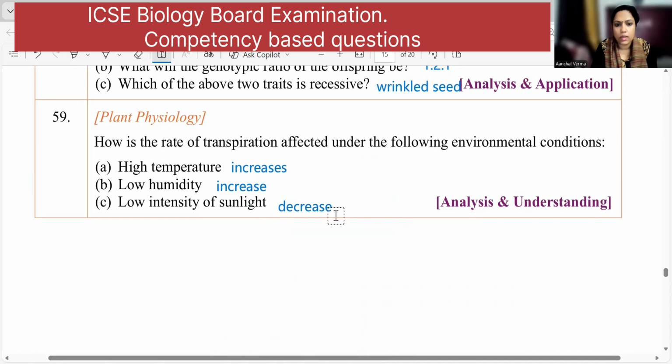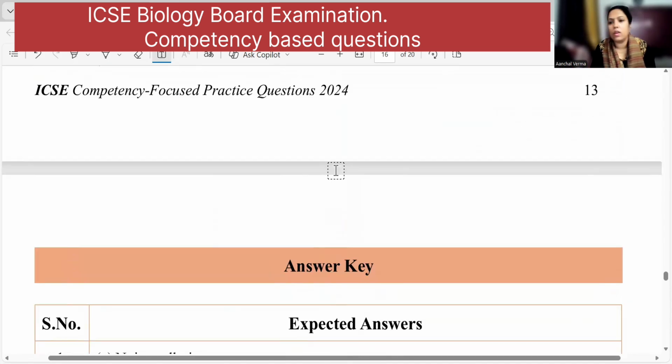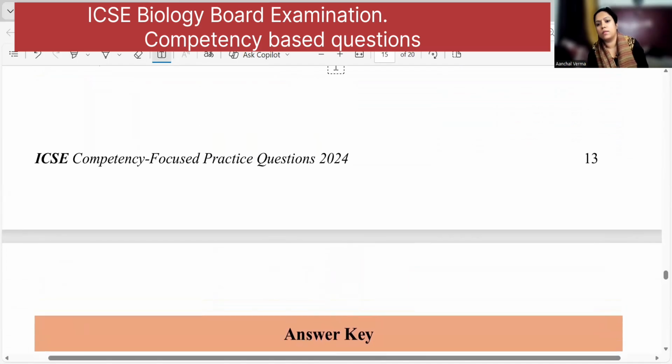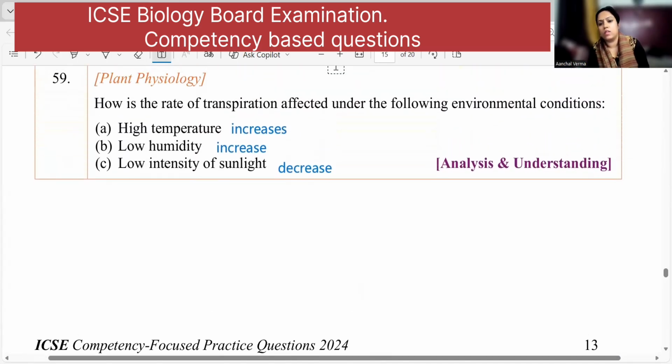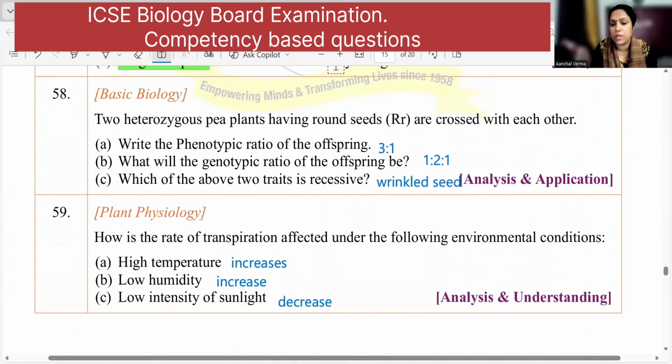Okay. Then next one, increases. So this is all about the competency-based questions that were given on the website of CISCE.